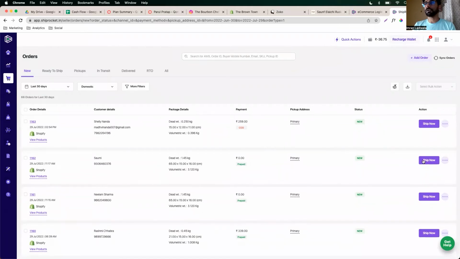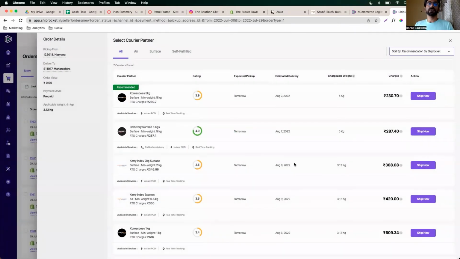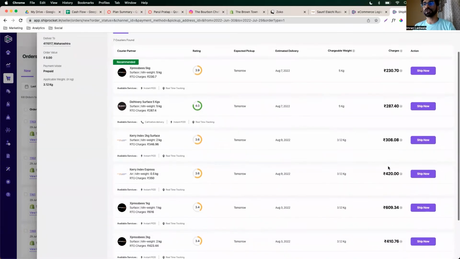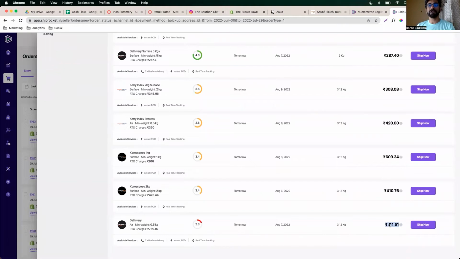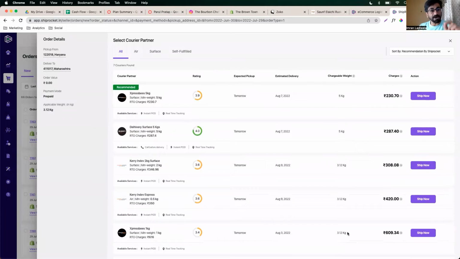Yeah, this was for another place. All right, look at this. Look at the shipping prices: 230 bucks, 287, 303, 420, 609, 410, 715. Now, it may actually make sense from a cash flow perspective to pay the guy 287 rather than paying 230, because based on historical data, this one will deliver it faster.